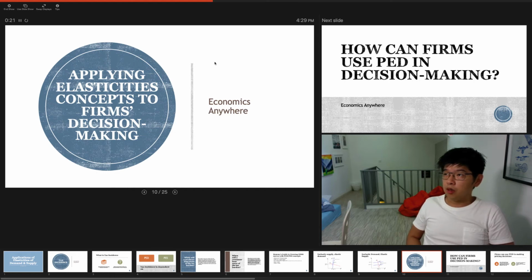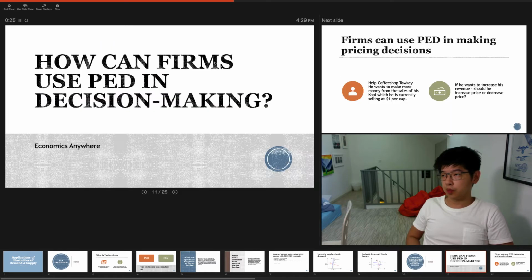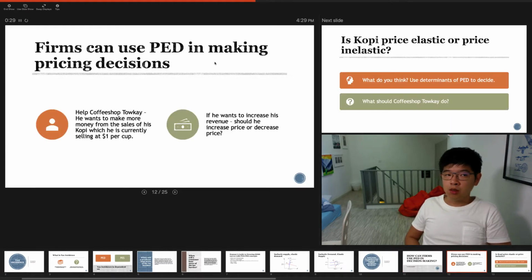Now we'll look at how firms can make use of elasticity concepts in their decision making. Let's begin with looking at price elasticity of demand. We will do this from an application point of view. We will look at some scenarios and see how PED can help firms make decisions.